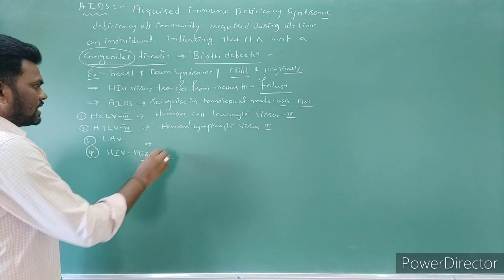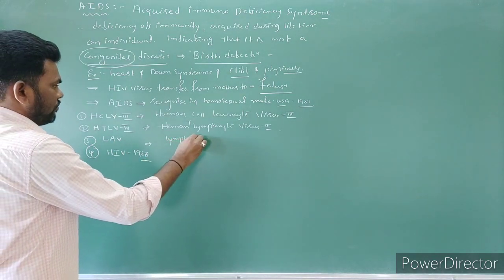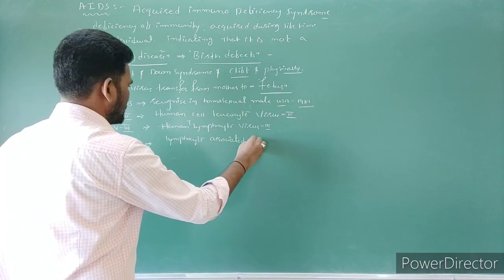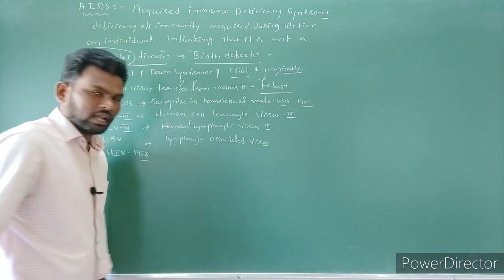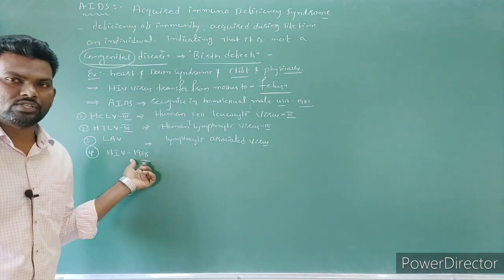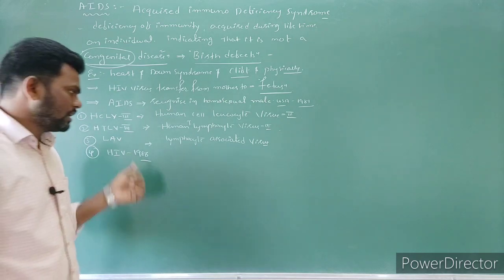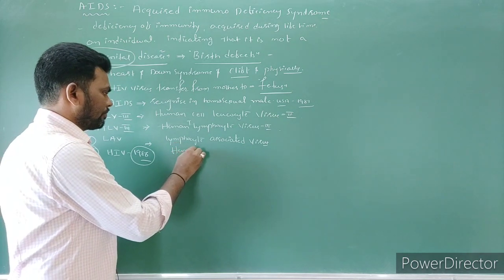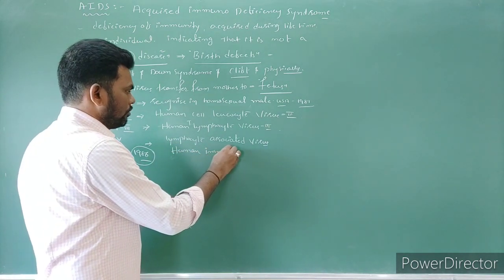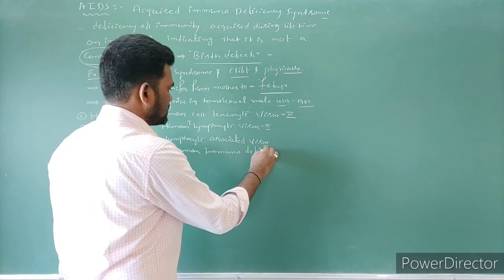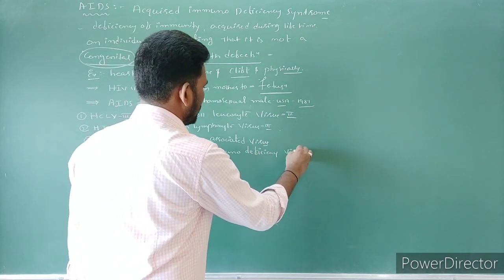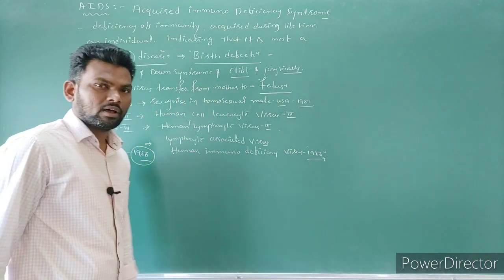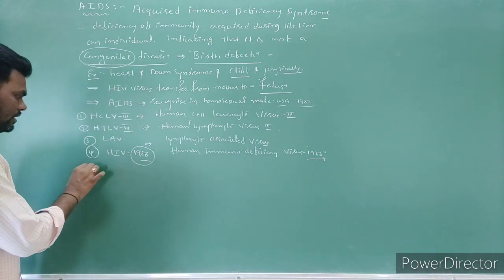Next, lymphocyte associated virus. But the last name used in 1986 is HIV, human immunodeficiency virus. Nowadays we are using this name, right? From 1986 till now we are using this name. So this is regarding HIV.